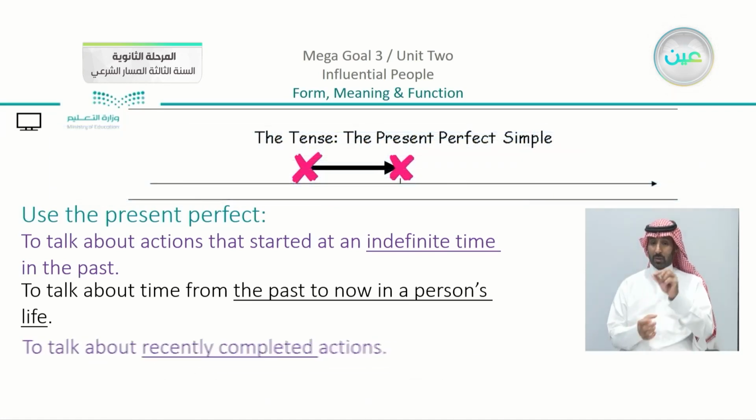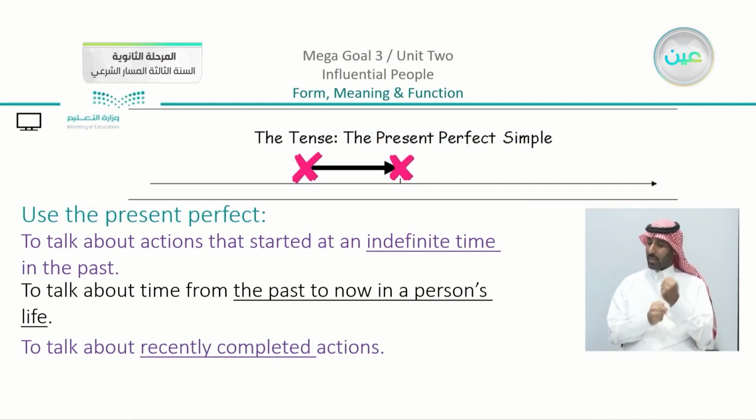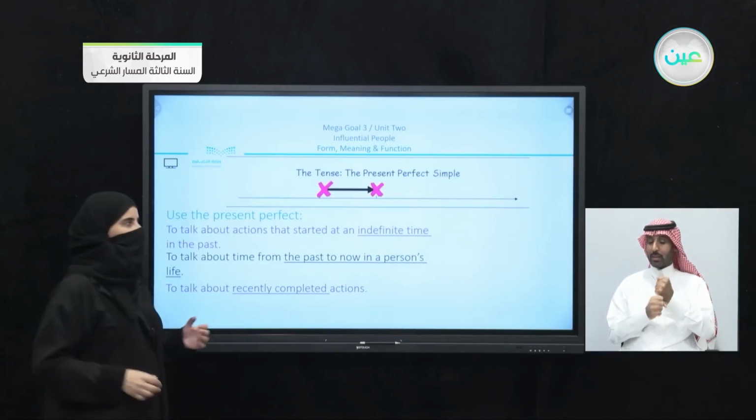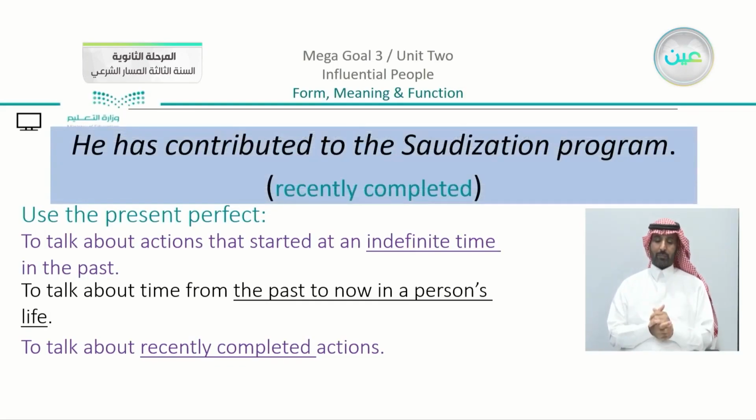Another point is to talk about recently completed actions. So I am in the present. If something has recently been completed, I can use the present perfect. For example, we have here, he has contributed to the Saudization program, recently completed. It's still done, or has been done.